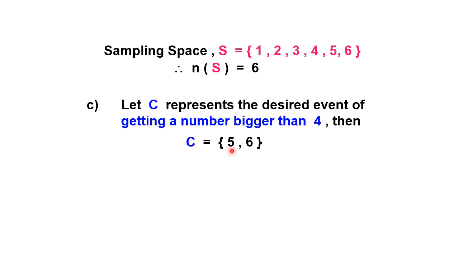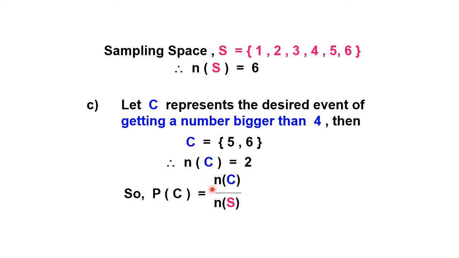It should be 5 and 6 only. So from here we only have 2 outcomes, so n(C) is 2. Remember we define event C to get a number bigger than 4. So the probability of C is 2 over 6, so we get 1 over 3.